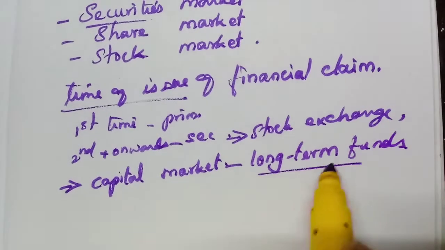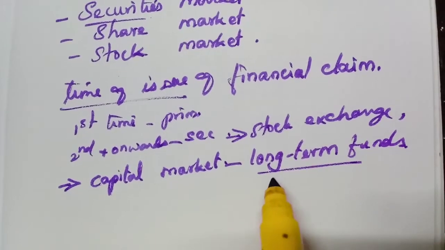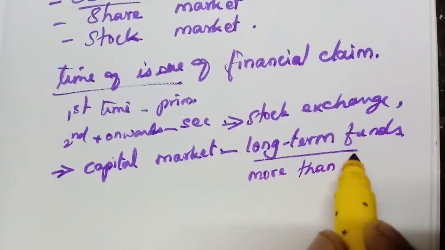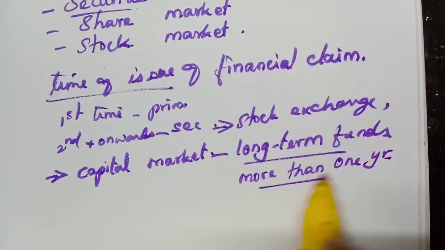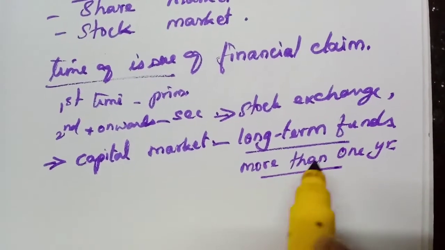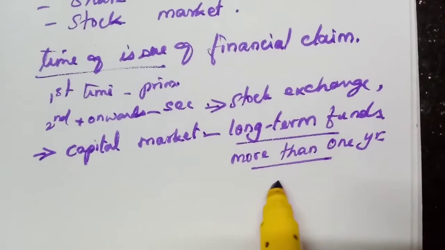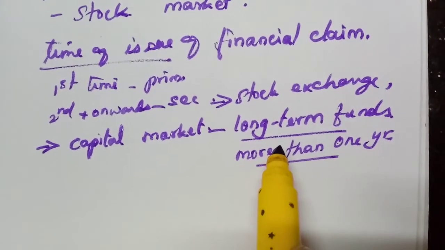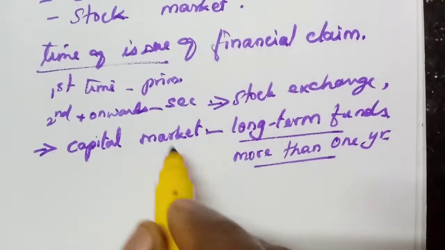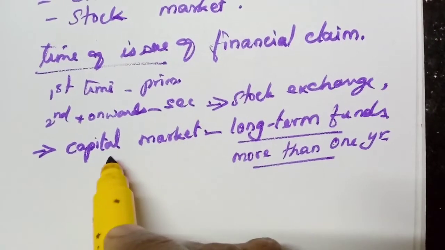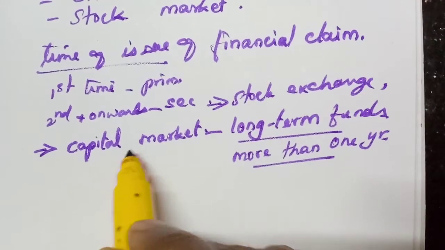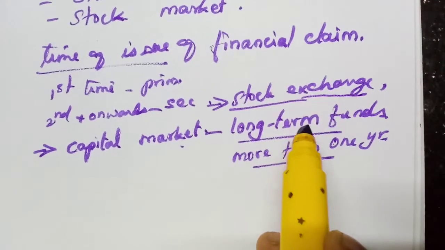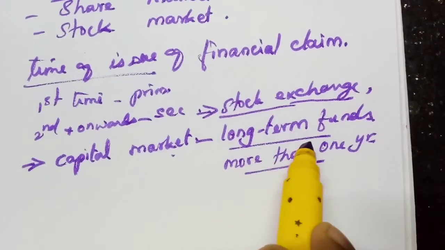Long term funds, we know, have a maturity period of more than 1 year. These securities are bought and sold from the second time onwards in the capital market. Under that capital market only does the stock exchange come. So they are dealing with long-term funds.